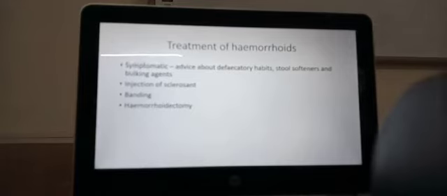Or you can have hemorrhoidectomy. In hemorrhoidectomy, it is nothing but doing it under anesthesia. What we do is we hold the hemorrhoid, we tie it proximally so that blood doesn't come into the hemorrhoid, and after tying it off we cut off the remaining part of the hemorrhoid that is outside.